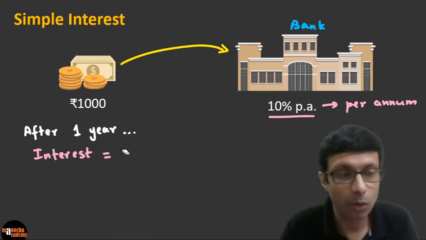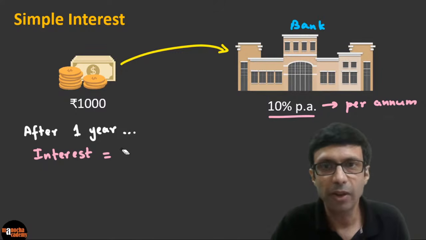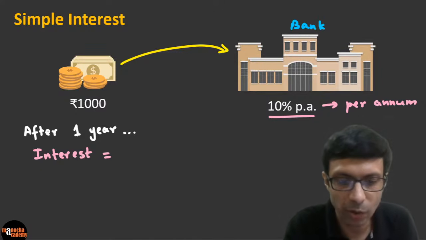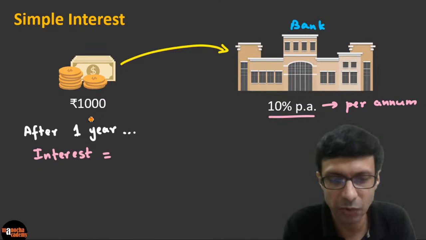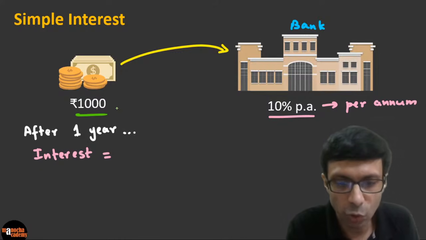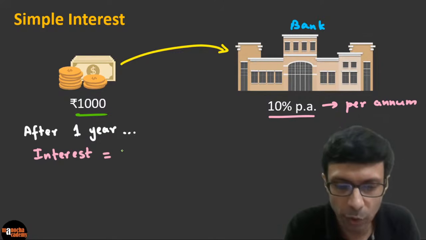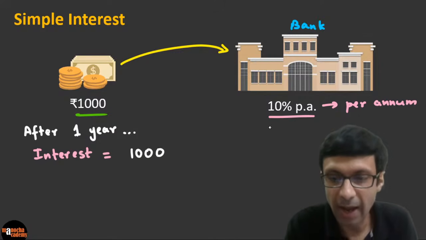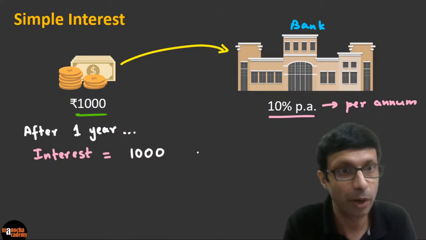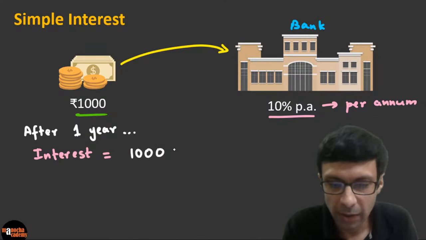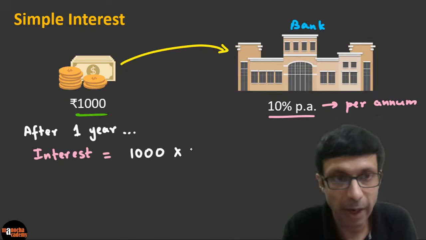Excellent, right? I see a lot of you have written 100, which is absolutely the correct answer. We can just work that out from common sense. You've put 1,000 rupees in the bank, and it's 10% per annum, per year. So for 1 year, it's going to be 1,000 rupees multiplied by 10%.